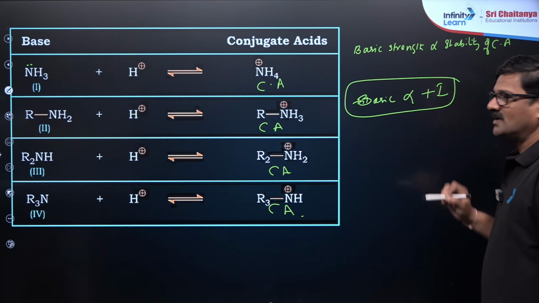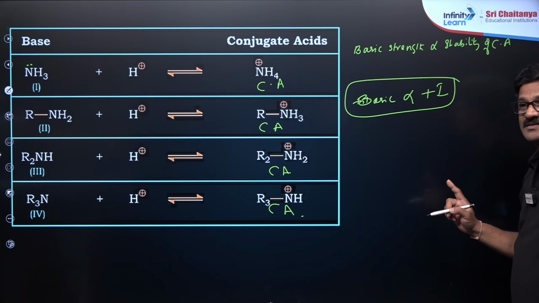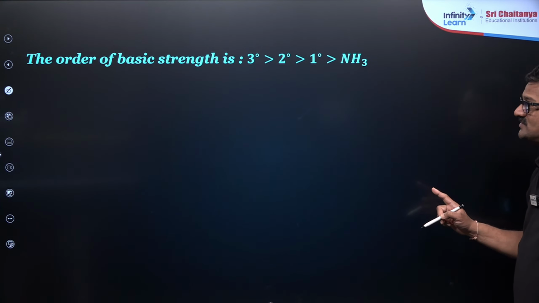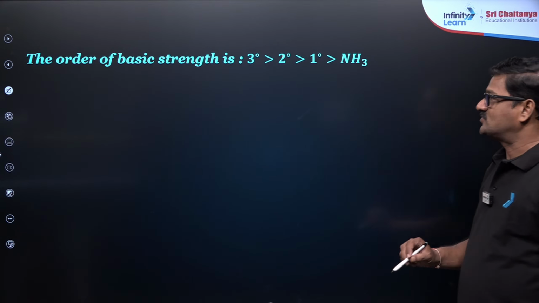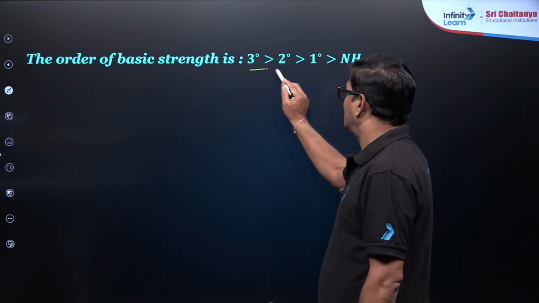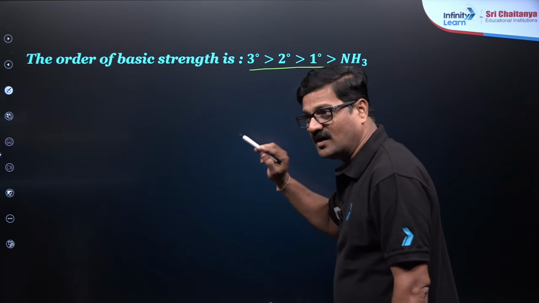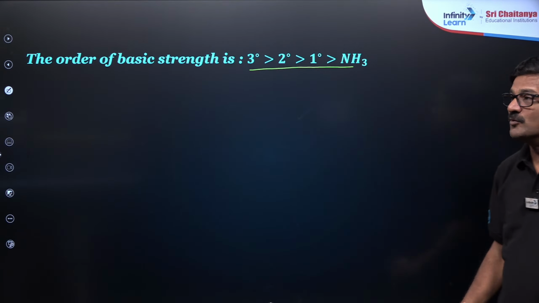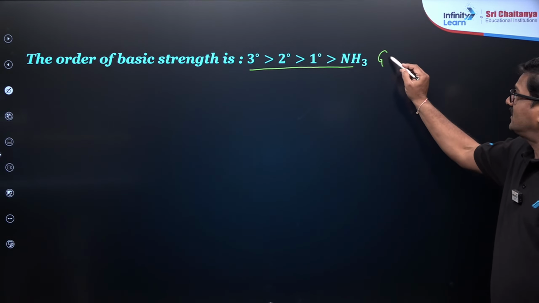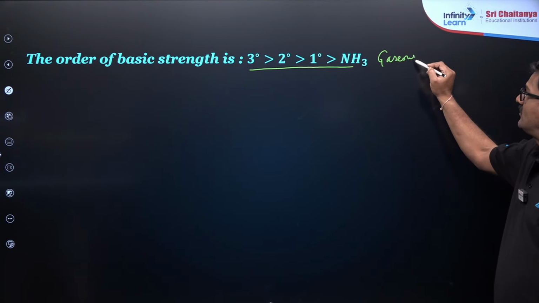As long as the system is in the gaseous phase, the order of basic strength is tertiary is greater than secondary is greater than primary amine is greater than ammonia. This is in the gaseous or vapor phase.